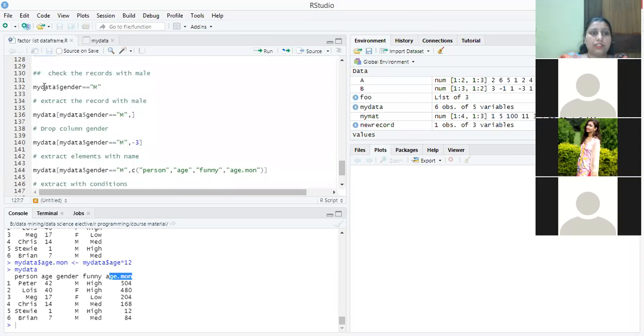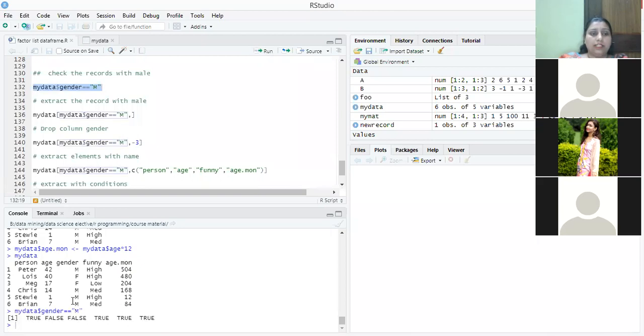Then here is the extraction, where all the values are male. Here, this is the condition. It will tell you whether the value is male or not. It will represent it as true and false values. It will tell whether the observation contains the male gender or not. The first, Peter, is male, so it gives me a true value. Next is a female, it gives me false. Then another is a female, it gives me false. The remaining three are male, so it gives me true values.